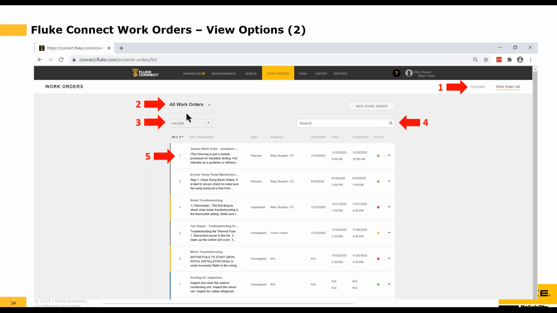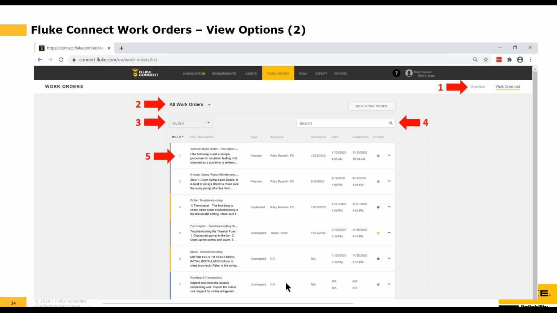So I might want to toggle this to my work orders to check out what I have assigned to me for the week. And I'll show you that in the live demo. We also have the ability to filter work orders. So there are 2 views for the filter option. You can filter by status, and those are the closed, open, in progress, or completed work order statuses. Or you could filter by priority: high, standard, and low priorities.